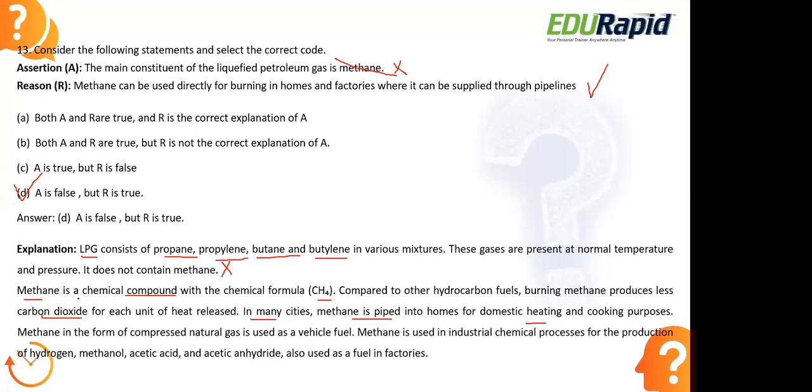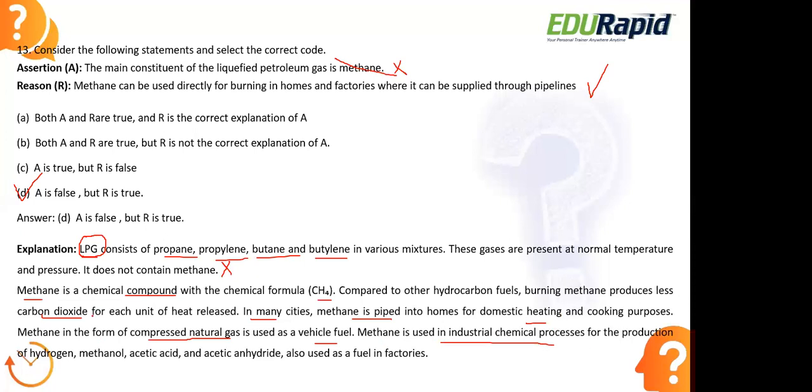So instead of LPG, we can use CNG, which consists of methane, and that is good for our environment, as it will reduce air pollution. Methane is available in the form of compressed natural gas, which is also used as a vehicle fuel in automobiles.